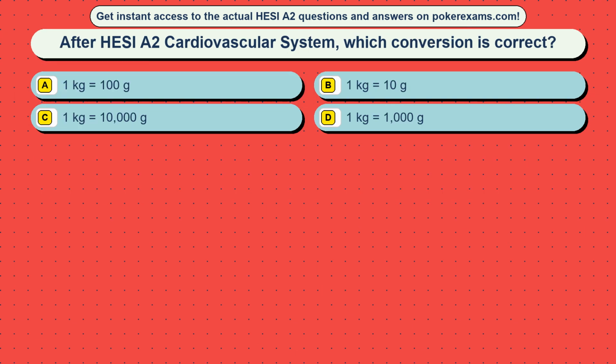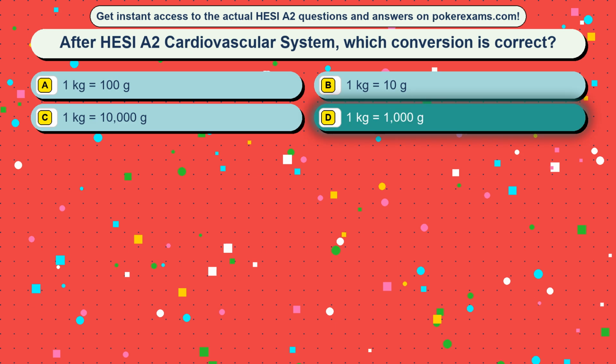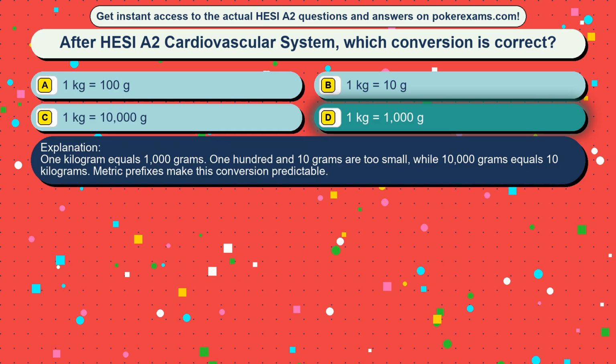Question 46. After HESI A2 cardiovascular system, which conversion is correct? Option A, 1 kg equals 100 g, option B, 1 kg equals 10 g, option C, 1 kg equals 10,000 g, option D, 1 kg equals 1000 g. The correct answer is option D, 1 kg equals 1000 g. 1 kg equals 1000 grams. 100 grams is too small, while 10,000 grams equals 10 kilograms. Metric prefixes make this conversion predictable.